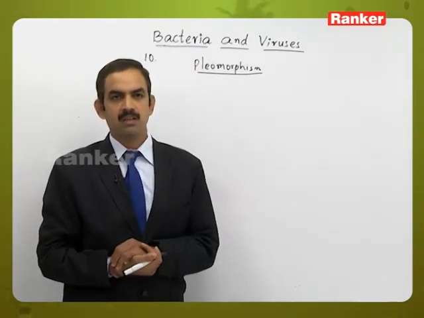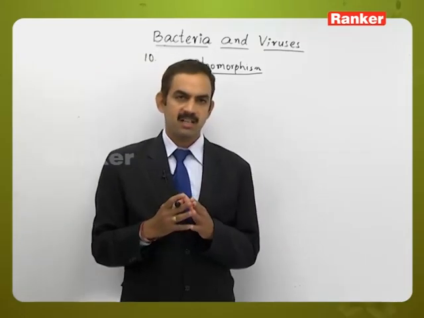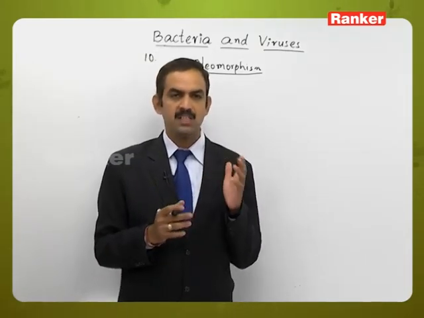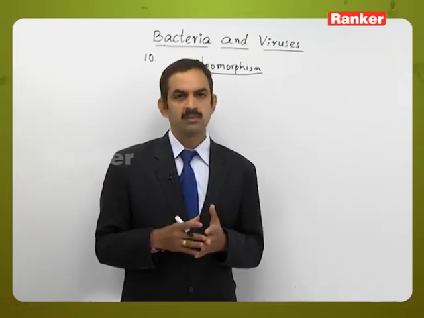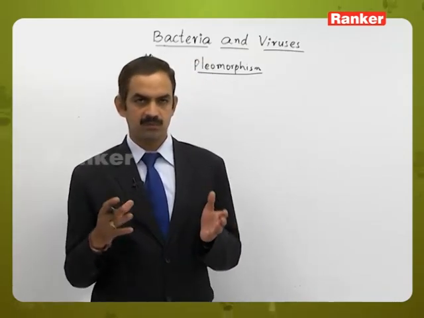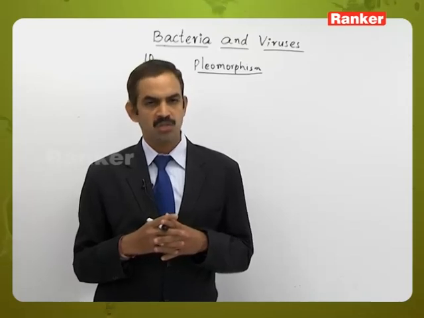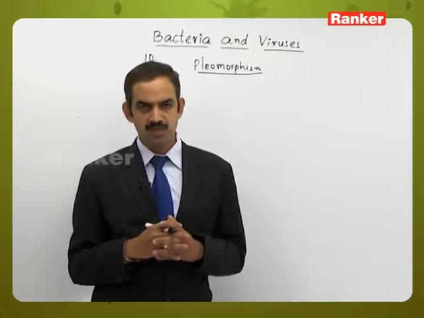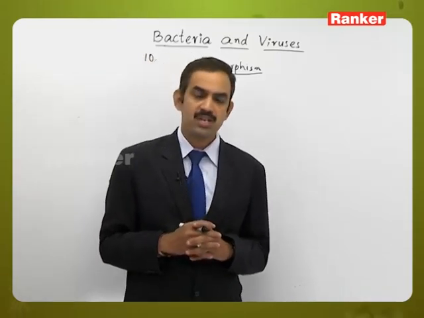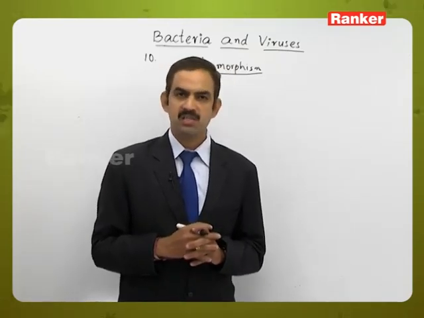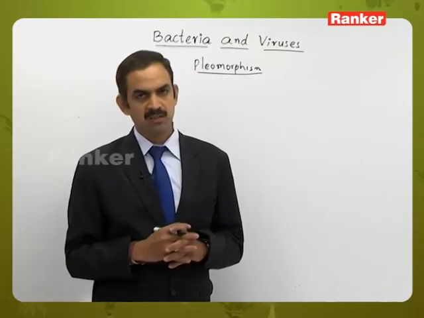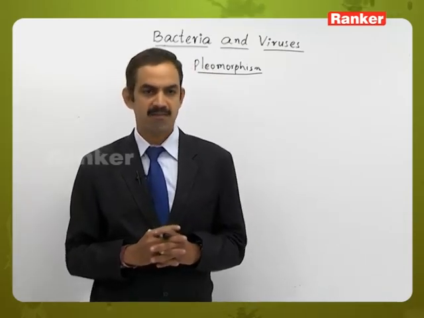Generally, the majority of bacteria will have one specific shape: either spherical, rod shape, spiral, or the vibrio, comma shape. But there are some exceptional cases where they change their shape according to the environment in which they are existing and, second, depending upon the nutrition that is available.